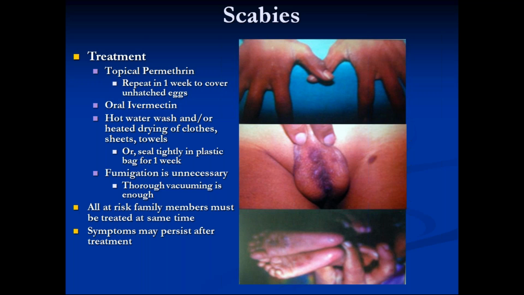So below the neck, apply permethrin, the entire tube for one person, not just a light application. You shouldn't do that. One tube has 30 grams for an adult. The entire tube must be used in a single night. Apply it, keep it overnight and wash it off the next day. Then we advise them to wash all the clothes they have used for the past week, and all family members must be treated. These are all things you need to know.